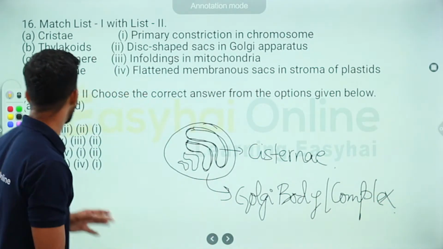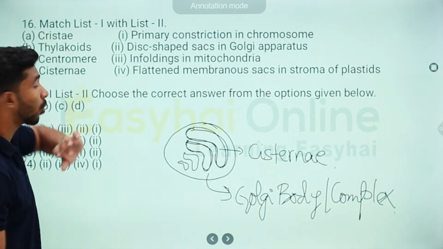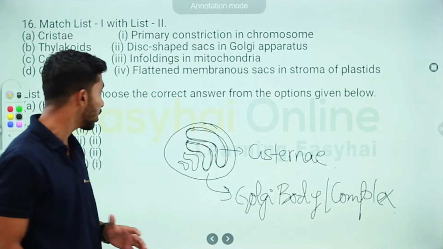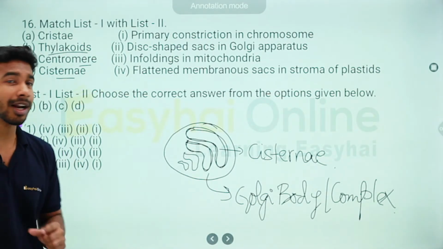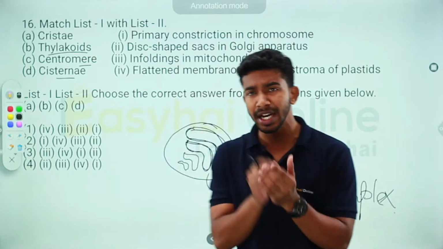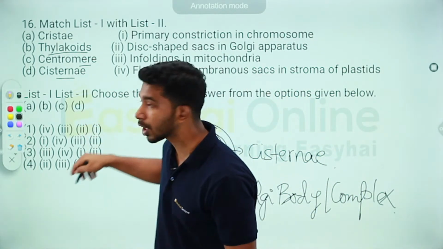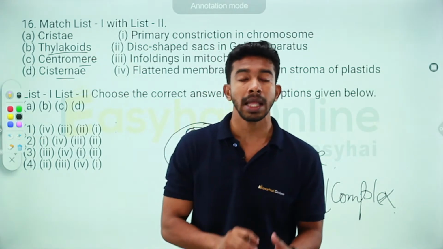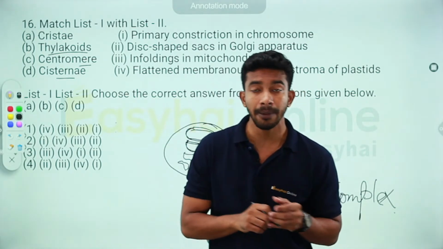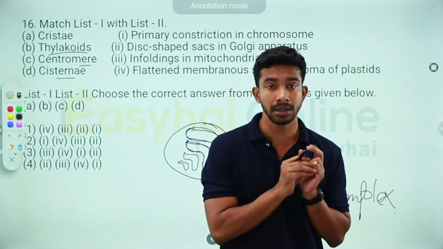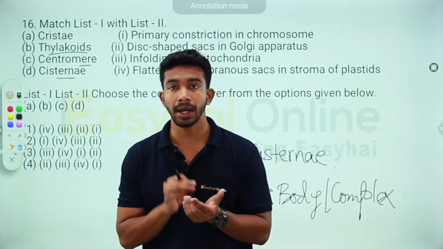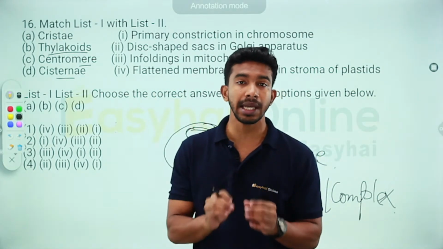All right, I hope everything is clear. I hope it's clear what is cristae, what's thylakoid, centromere, cisternae. And also the small trick that I told you: once you clear one option and you're very sure that option is correct, try to match that option and eliminate other options. That will save you very precious time in competitive exams, because you have chemistry and physics as well, and you are going to need time when there are numericals.